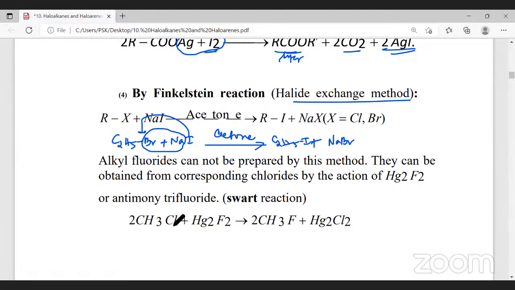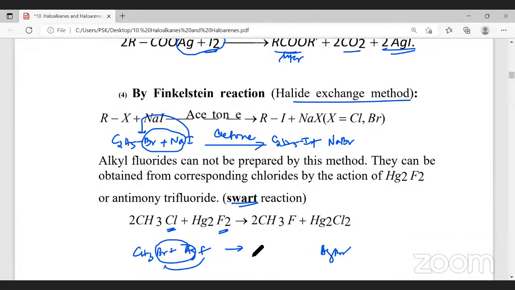In the same way, if a halogen is exchanged by fluorine, then it is called the Swarts reaction. If you take CH3Br and allow it to react with Ag2F2 or silver fluoride, AgBr gets eliminated.